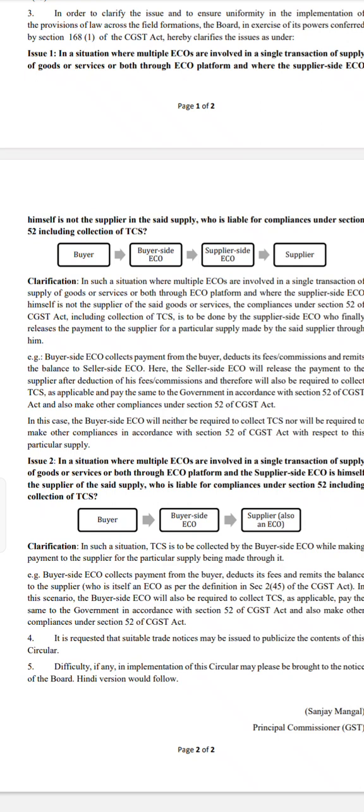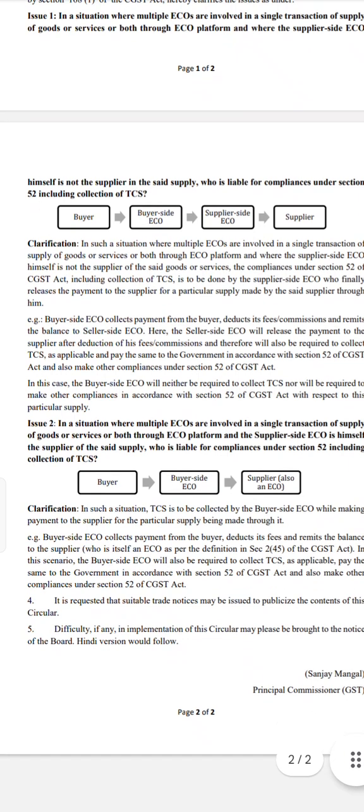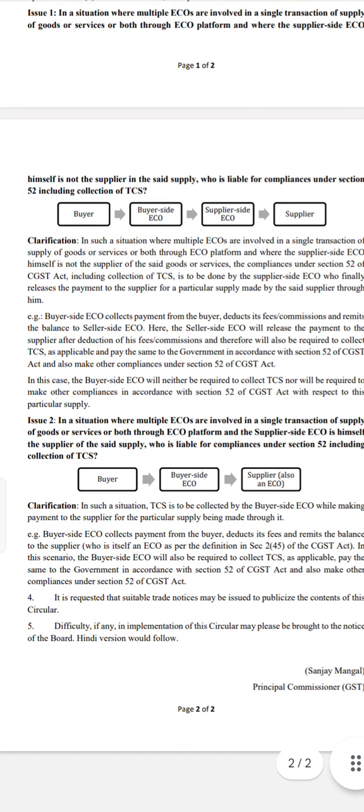Let us assume you are having an account with Amazon. So what will you do? Let us assume ONDC has been implemented. Now you will open ONDC. In that ONDC also you will use your Amazon account only. So no other account. Let us assume you don't have any other account. You are having only an Amazon account. Now what will you do?